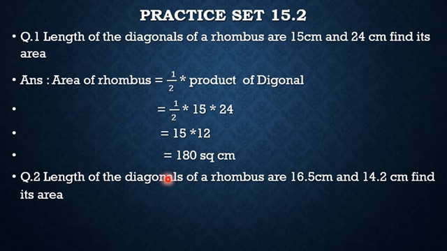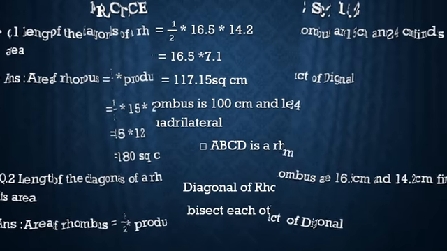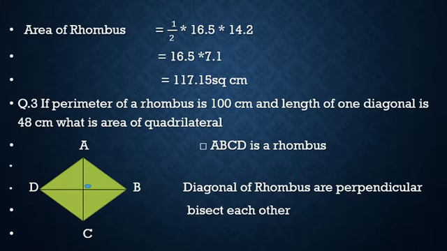Second example is length of the diagonals of rhombus are 16.5 centimeter and 14.2 centimeter. Find its area. Area of rhombus is 1/2 into product of diagonals. Area is 1/2 into 16.5 into 14.2. Then divided by 2, that is 7.1. 16.5 into 7.1 is 117.15 square centimeter.